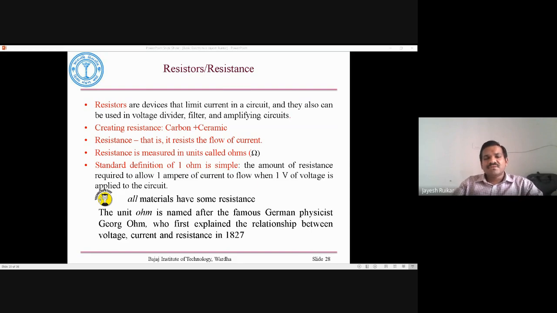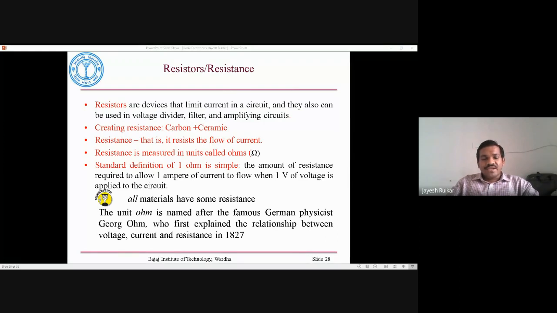And what is the meaning of this 1 ohm? 1 ohm is a very small amount of resistance. Electronic circuits usually call for resistance in terms of hundreds, like 100 ohm, 132 ohm, 98 ohm resistance, or thousands, like 1.47 or 1.4 kilo ohm resistors, or even millions of ohms. So a single ohm is a very small amount of resistance.